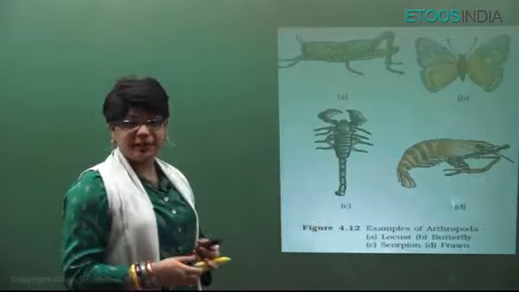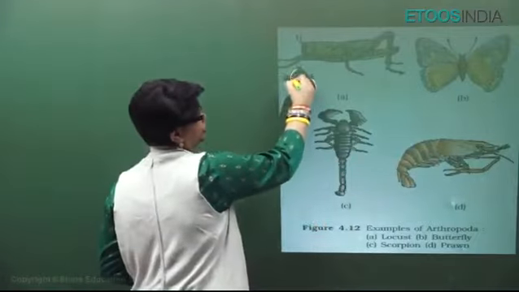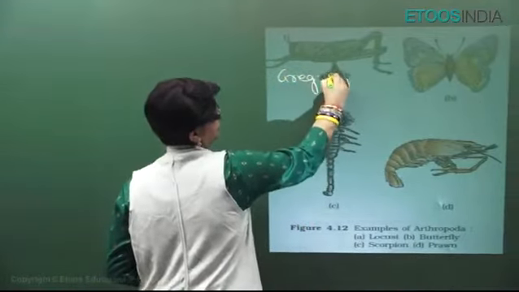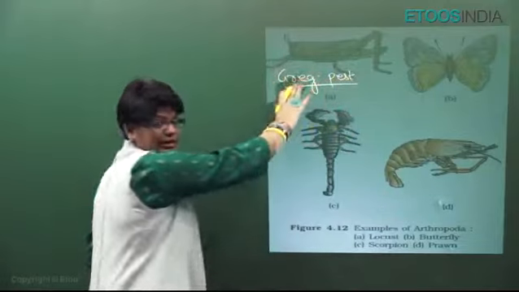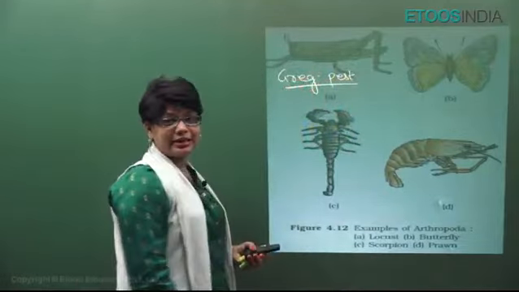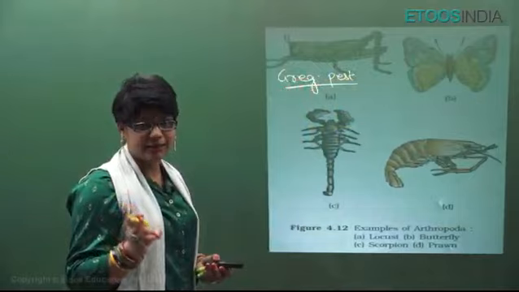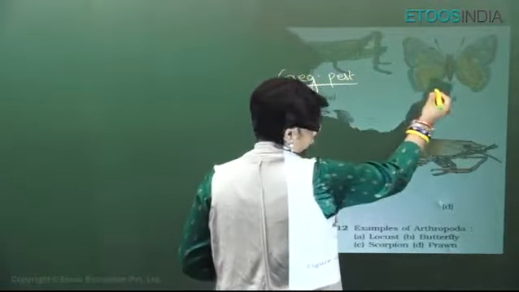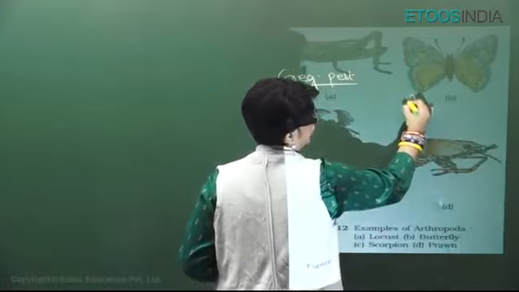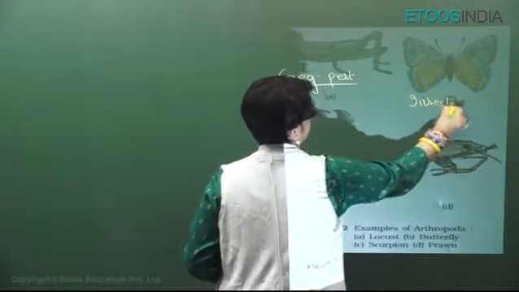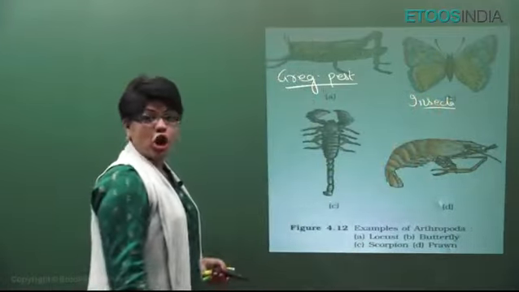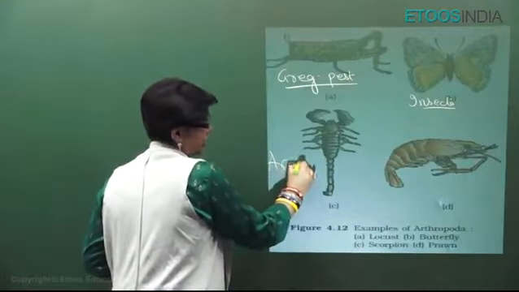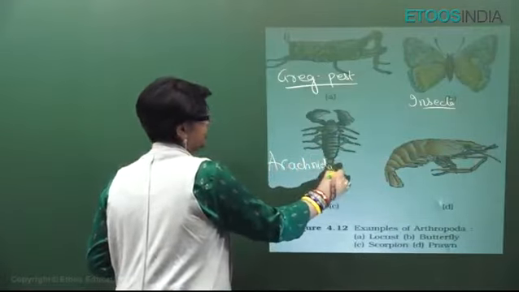Now, in this particular diagram, this is locust, which is a gregarious pest. This is an insect, it belongs to Insecta. Insecta means they will have 3 pairs of legs, hexapoda, and 1 pair of antennae. Then, this is a butterfly, of course, and butterfly means this also belongs to Insecta. This is also Insecta. And this is Scorpio. This belongs to Arachnida class. In this, Scorpio comes and spider comes.